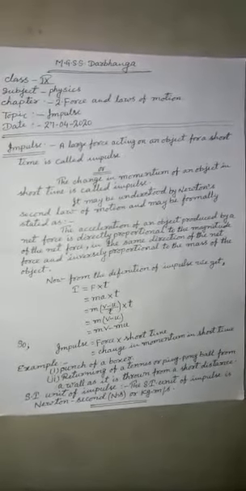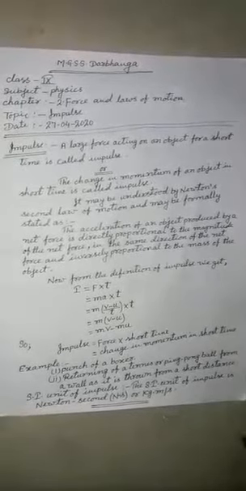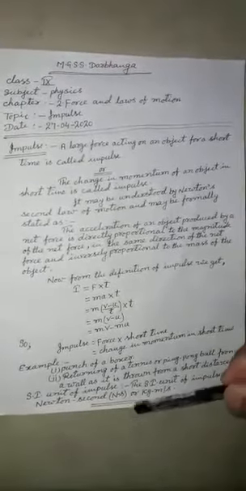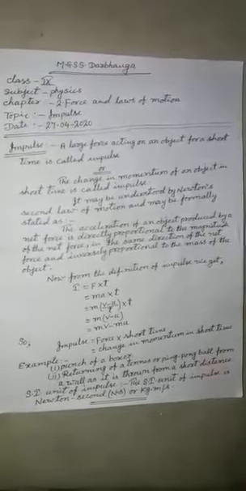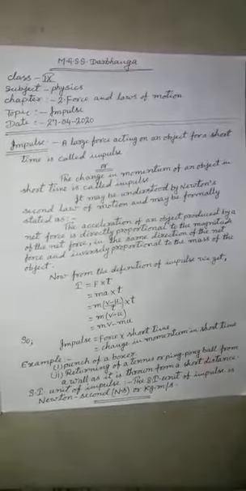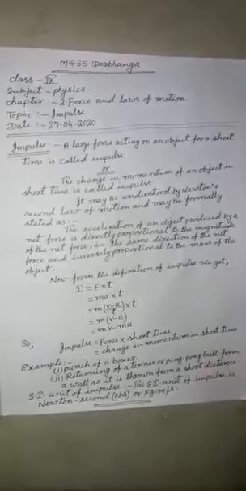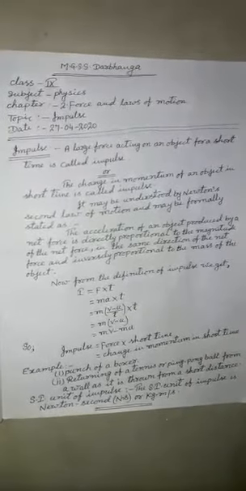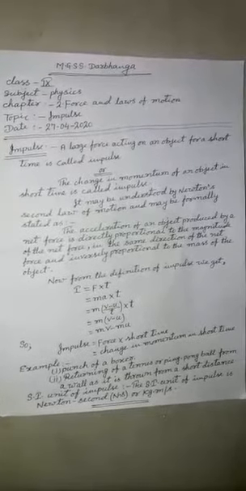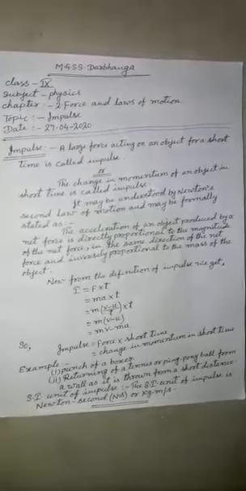Now, in the last, we get mv minus mu, that is change in momentum. From this, we get kg meter per second. Also, if we derive Newton second, lastly, we will get kg meter per second. Means the SI unit of impulse, we may write either Newton second or kg meter per second.